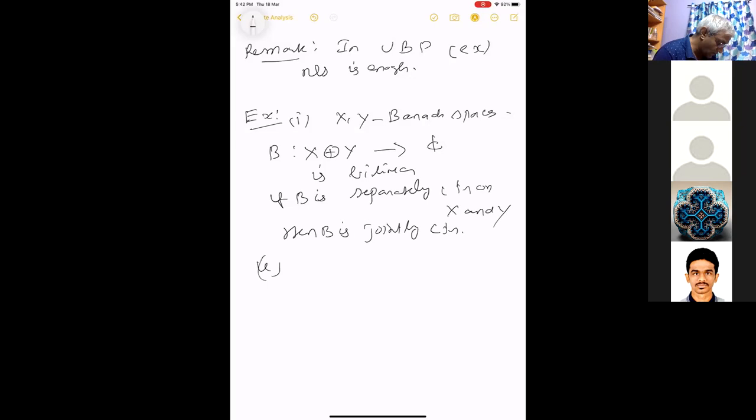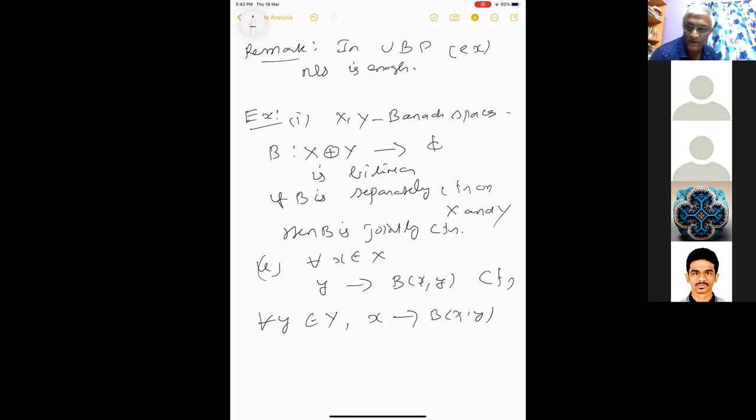That is, for all x in X, the map y going to B(x, y), and for all y in Y, the map x going to B(x, y), are continuous. All these maps are continuous. Then the map B itself is jointly continuous. You know what jointly continuous means. So this will follow from it.